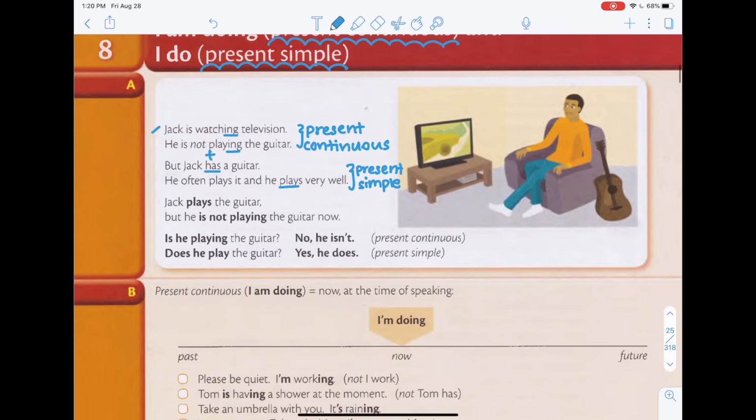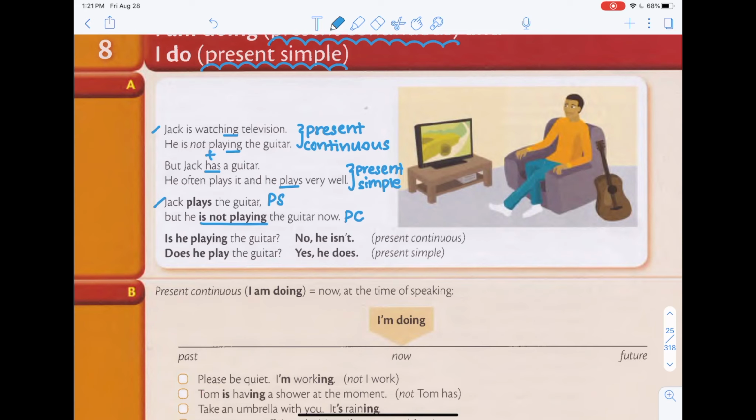Let's see. Over here. Jack plays the guitar, but he is not playing the guitar right now. So the first sentence is present simple, comma. The second part of the sentence is present continuous. So he plays the guitar, but he is not playing the guitar right now.